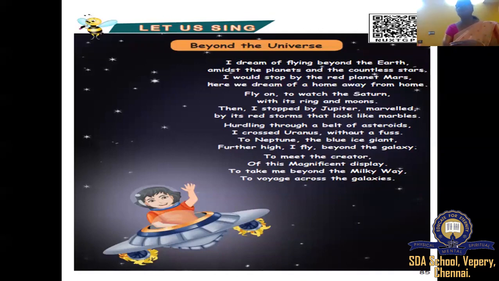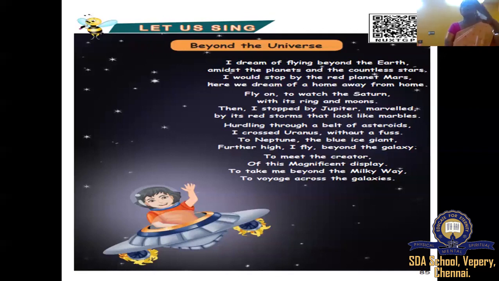He was away from home and he wants to have a stop on a red planet, Mars. In that, the poet also has a hope for the future. That was the dream of the poet, because we studied the story about how they were planting, how they are having houses on Mars, right? Even water is there. So that's why it's almost similar. Then we'll see what the poet does next.